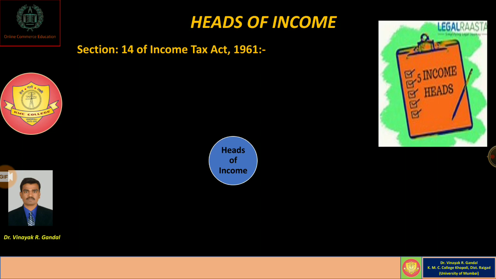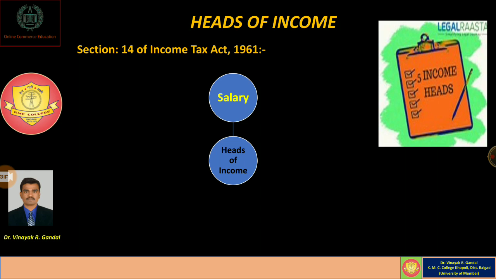So it is a must for all of us to understand all five heads of income and the tax treatment under each head. The first head of income is income from salary.